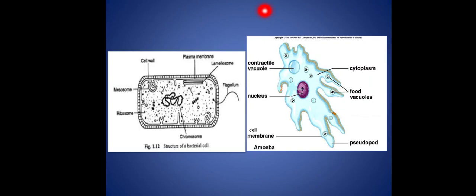In this slide, there are two different kinds of organism. On the left hand side, it is a prokaryotic organism. It is a bacteria, also a unicellular organism with only one cell. And on the right hand side, that is a eukaryotic organism. It is an amoeba. That is also a unicellular organism. So a unicellular organism can be both prokaryote and eukaryote.